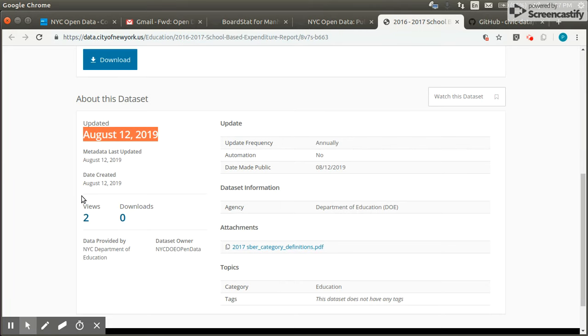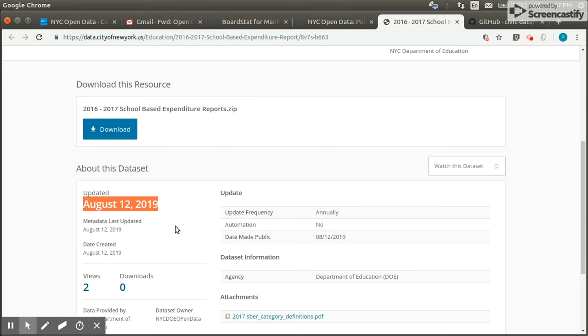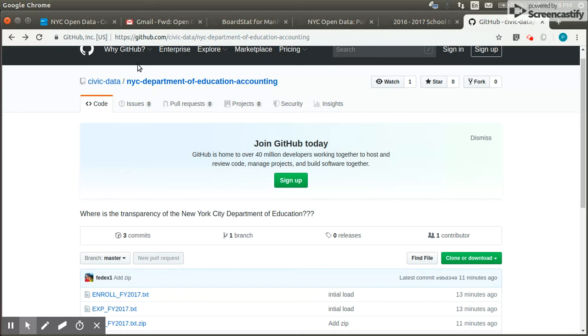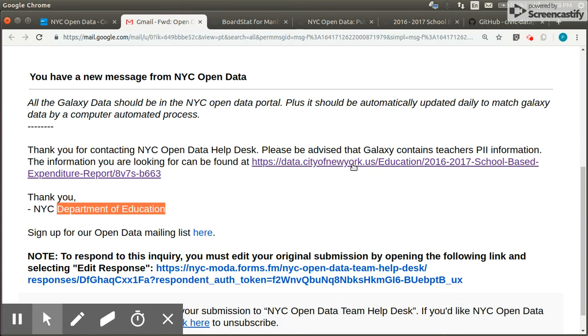Some kind of PDF file, and also, let's see what else. All you can do here is download a zip file. That already is an obstacle. Most people will not go even that far. But let's see what they give us. We've put it into GitHub, and you can look at this Civic Data NYC Department of Education accounting, right? What we see is if you look at any response from the Department of Education, it will usually have cryptic codes like PII. You have to be able to read their cryptic codes.